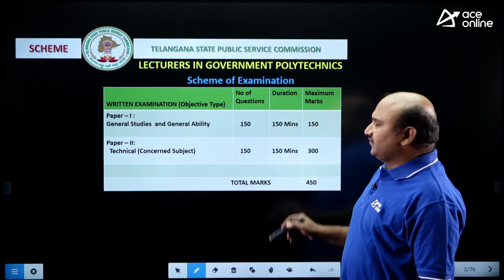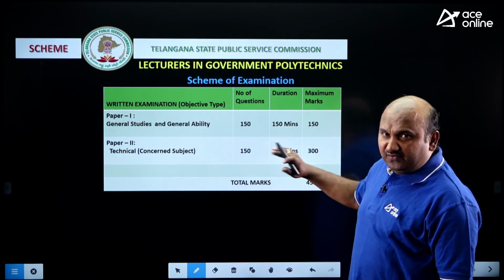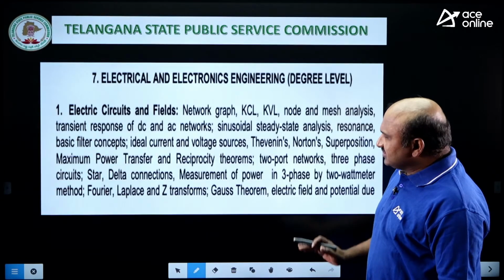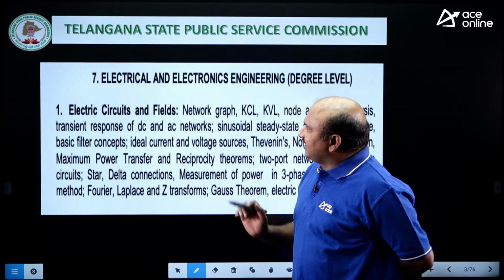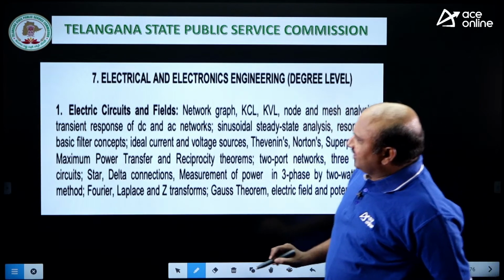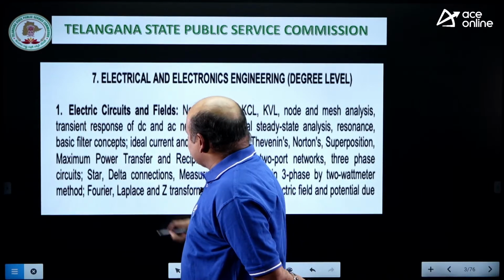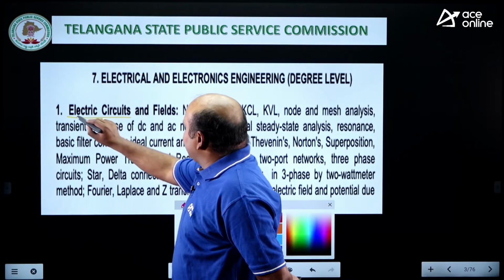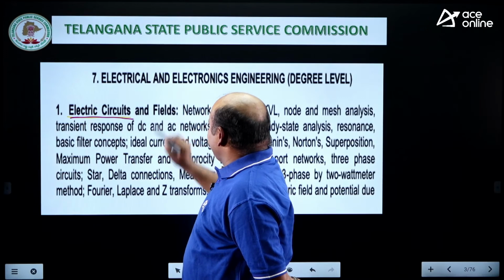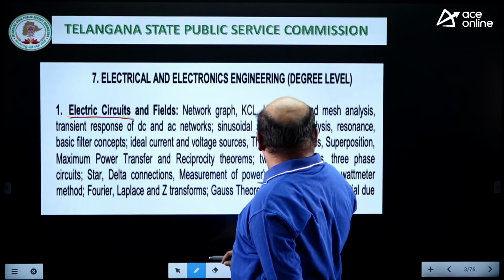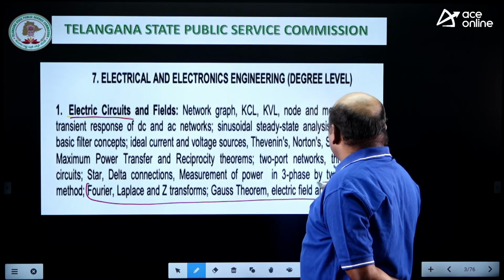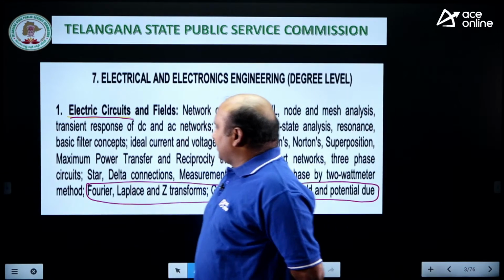You know that this is 150 questions, totally 450 marks, with 300 marks for the technical version. Now, this is the syllabus under electrical and electronics engineering, electrical circuits and fields. Are you getting? The fields part you can leave, up to this.